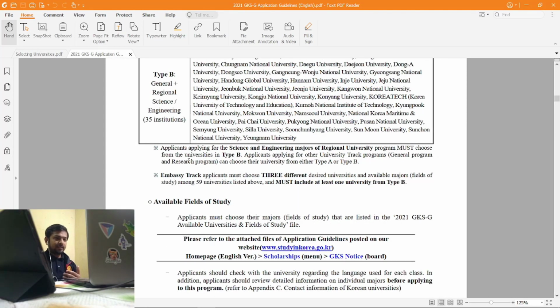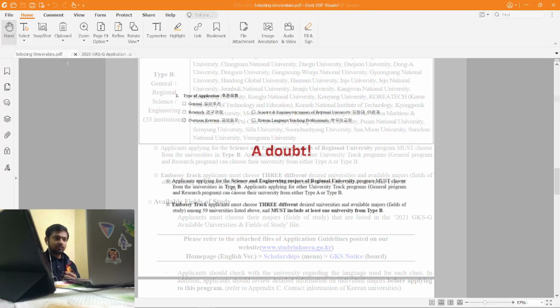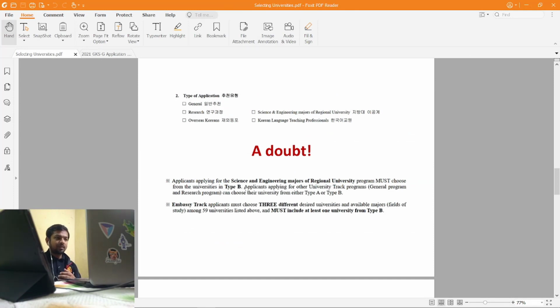Now if you see the guidelines, there are 2 points mentioned here. The point is, applicants applying to science and engineering majors of regional university must choose universities from type B. What it means is that once you're filling the application, you have to check mark one of those parameters. So if you see the type of application, maybe you will select general, or research, or science and engineering of regional university. If you select this science and engineering option, then you will have to select a university from type B only.